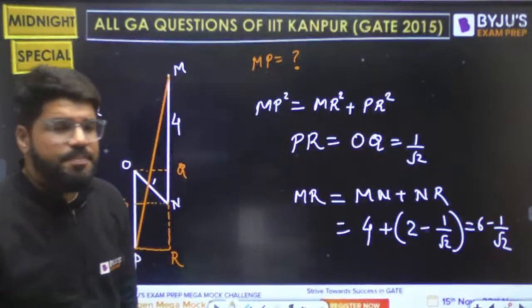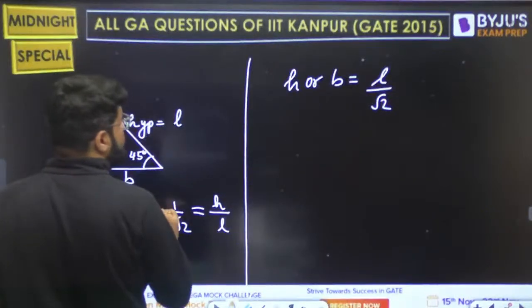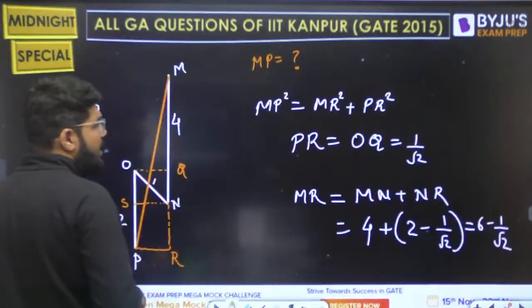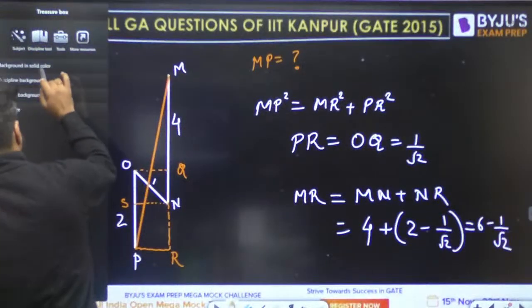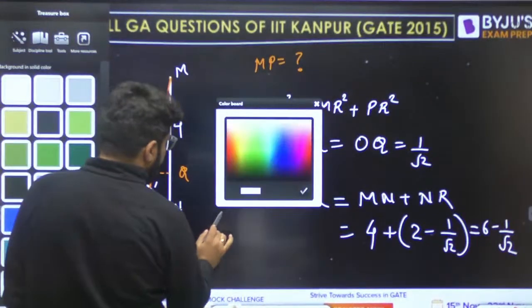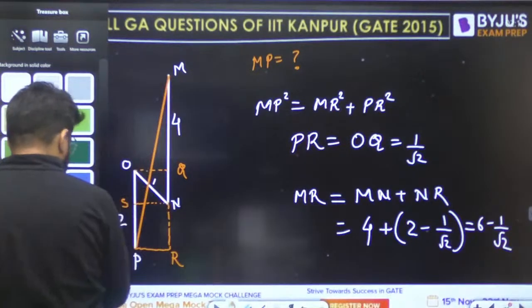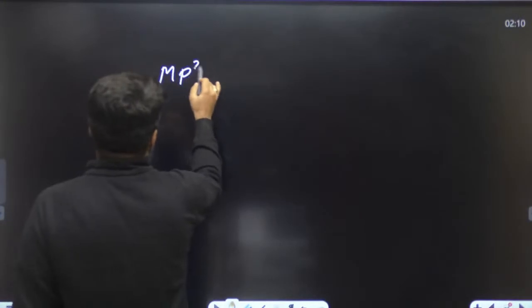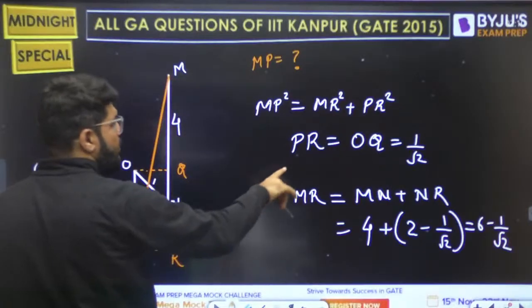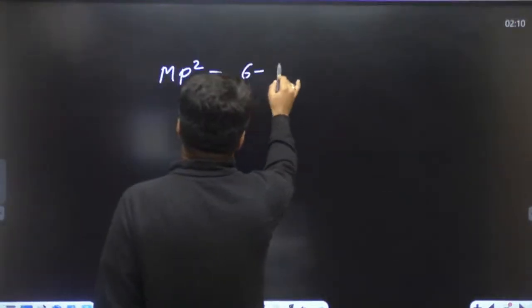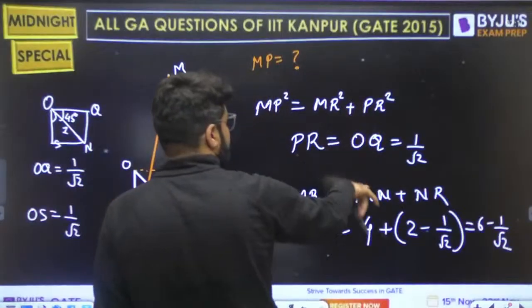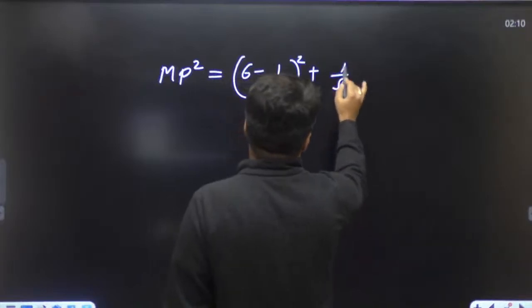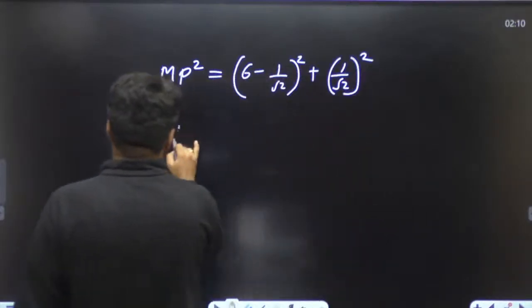Now the question has become simple. So let me add a slide here. Just a moment. We reuse this equation. MP square is equal to MR square, that is 6 minus 1 by root 2 whole square, plus PR square, and PR is 1 by root 2, whole square.